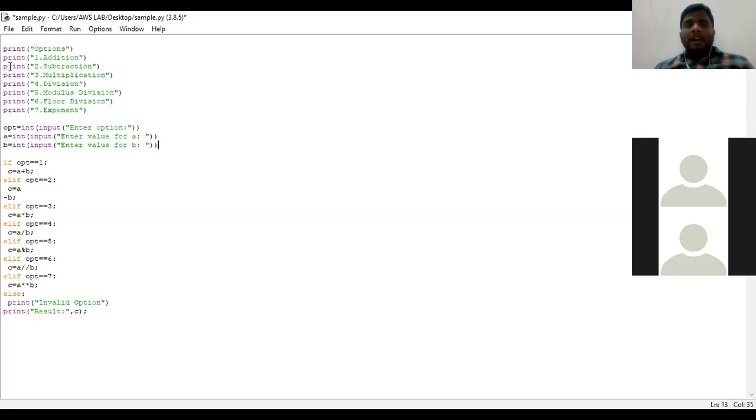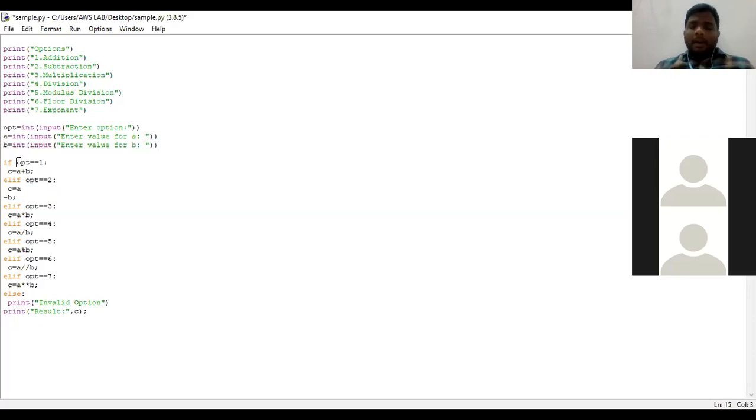So if I run this program, automatically I will get these 8 lines. The next prompt message is where the user needs to give an option, which can be any character or anything. Suppose you give 1, then it gets executed. 2 executes, 3, 4, 5, 6, 7. If you give beyond that, like 8, 9, 10, then it automatically comes out of the program. Why it comes out of the program, we shall look into at a later stage.